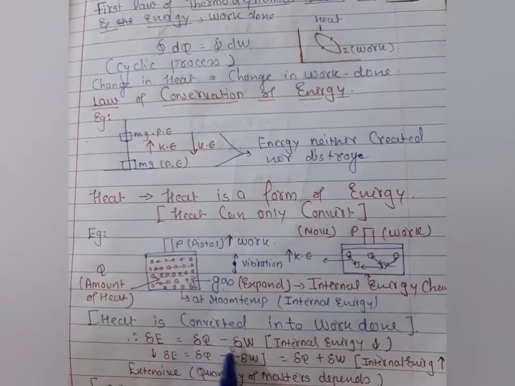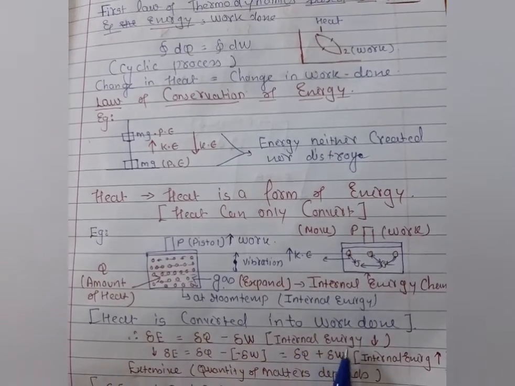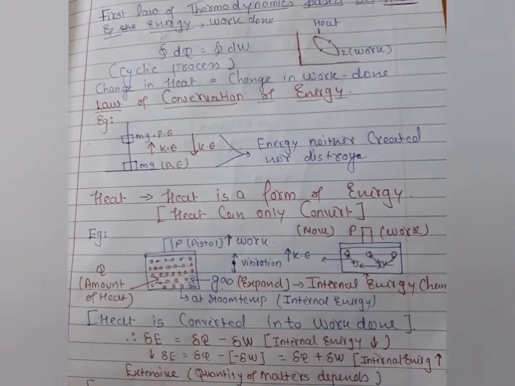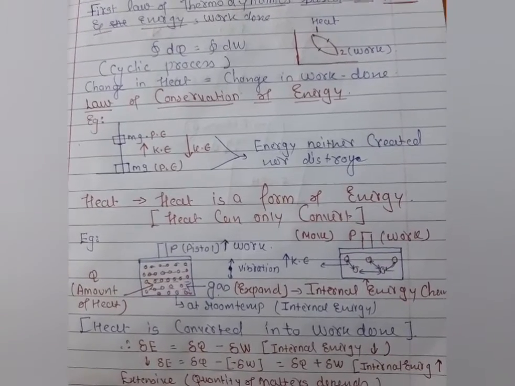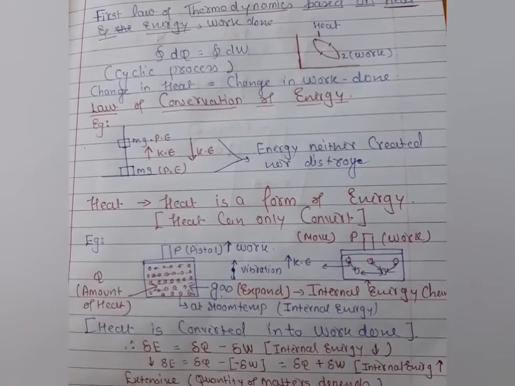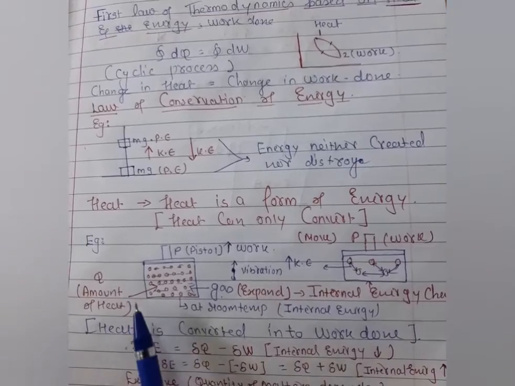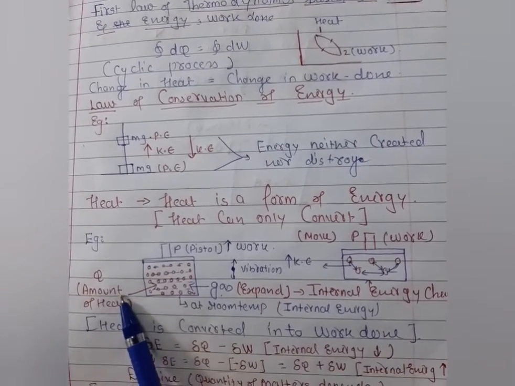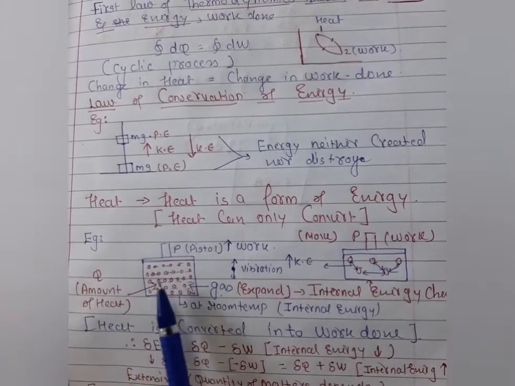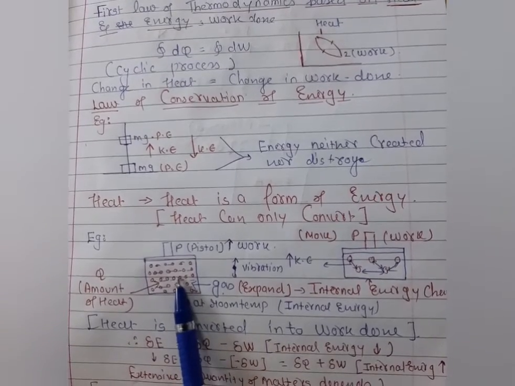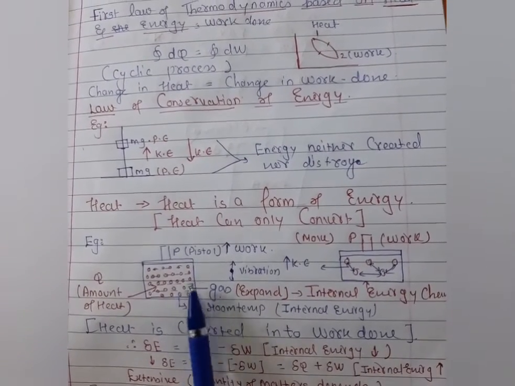In this condition, students, the internal energy decreases. Yes, these concepts are very important in many competitive exams. Here what I'm saying, the user is applying heat on the system. The system is gaseous. So here the internal energy is work.